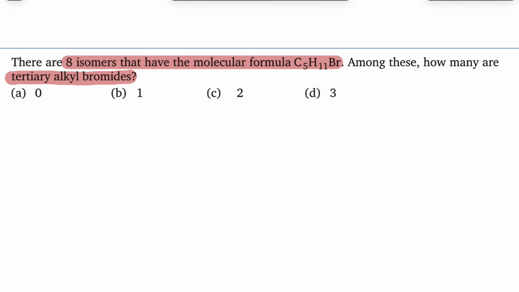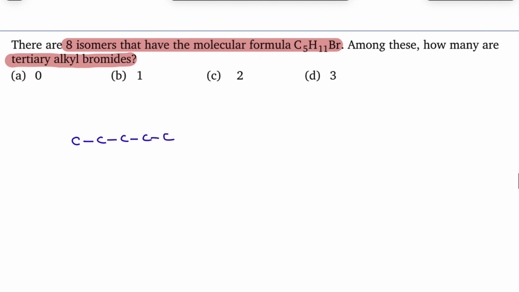Simply let us write tertiary alkyl bromides. Totally there are 5 carbon atoms. If you take 5 carbon chain like this, tertiary is not possible. So this is not giving tertiary. Let us take a 4 carbon chain. Here tertiary is possible.